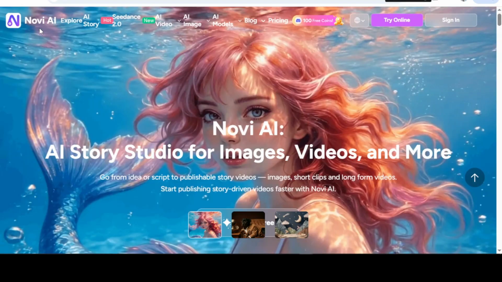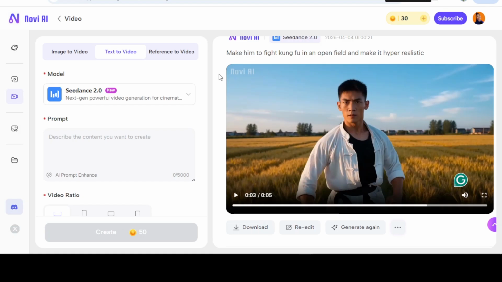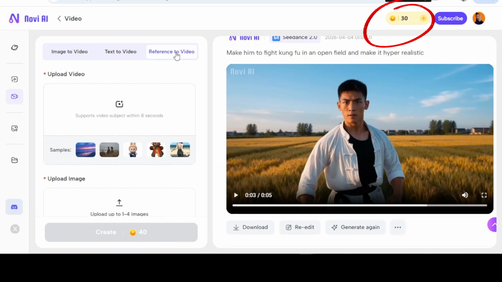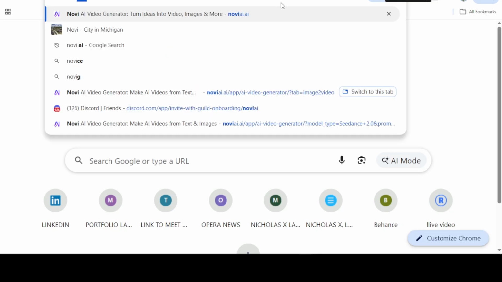Now, this is the interface, beautiful interface. The moment you log in, the moment you sign up into Novi AI, remember it's Novi AI. Seedance 2.0 is a model, okay? So once you sign up, you are liable to have up to 80 free credits. Right now, I've been able to use some of the free credits, 50 free credits, and the remaining 30 free credits there that you are just seeing there, right? With these 50 credits, I was able to generate the video you just saw in the beginning of this video. Now they are still new. I will advise you to jump on it and utilize the opportunity, okay?